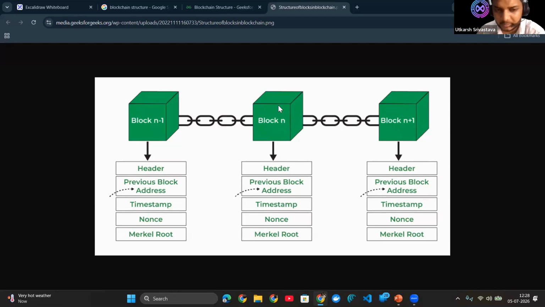I hope you understand how. Let me explain this one more time if it is getting a little complex. This is the block, and it contains some elements. For now, just focus on this hash and the previous block hash. This hash is calculated with some algorithm, and all the blocks are connected, so the blockchain is valid. When I change the data here, the input of the hash changes, so the hash of this block changes.